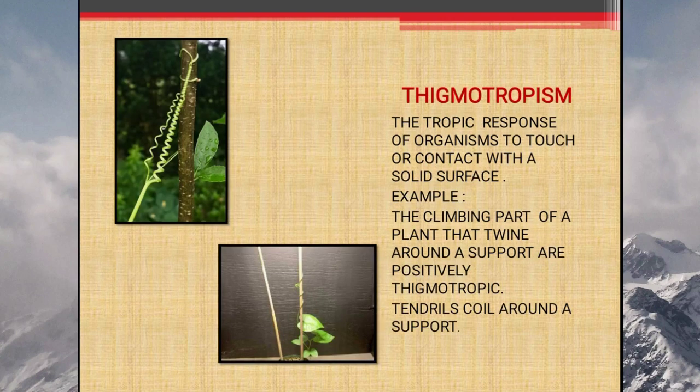Now next is stigmotropism. The tropic response of an organism to touch or contact with solid surface is called stigmotropism. Example, climbing part of a plant that twine around a support are positively stigmotropic. Tendrils coil around a support. This is also an example for stigmotropism.